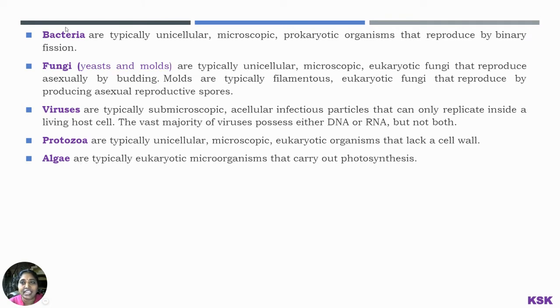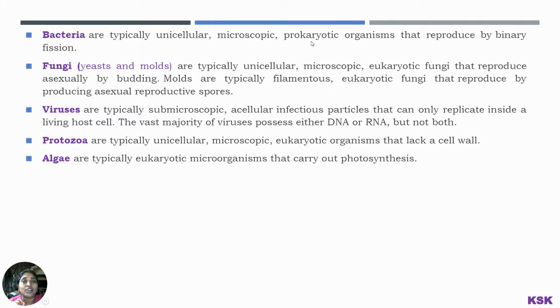If you go in detail one by one, first is bacteria. Bacteria are typically unicellular, microscopic prokaryotic organisms that reproduce by binary fission. Unicellular means a single cell organism. They are microscopic, meaning they cannot be seen with the naked eye, only with a microscope.